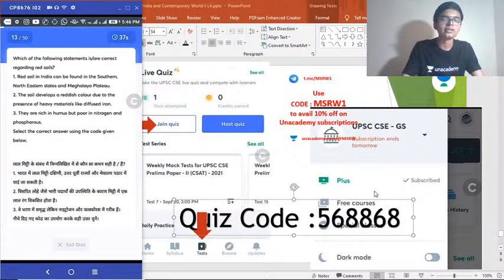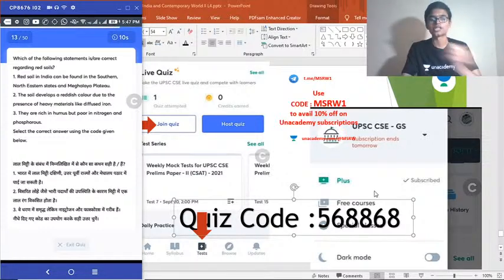Question number 13. Which of the following statements is or are correct regarding red soil? 1. Red soil in India can be found in southern, northeastern and Meghalaya plateau. 2. The soil develops a reddish color due to the presence of heavy metals like diffused iron. 3. They are rich in humus but poor in nitrogen and phosphorus. Select the correct answer.